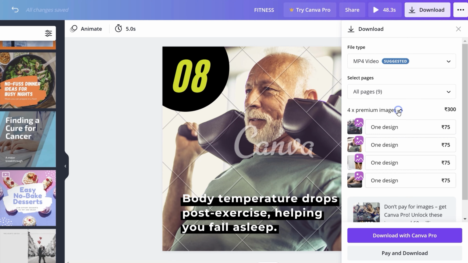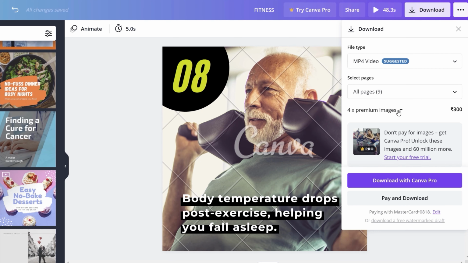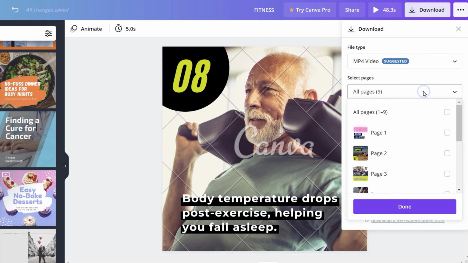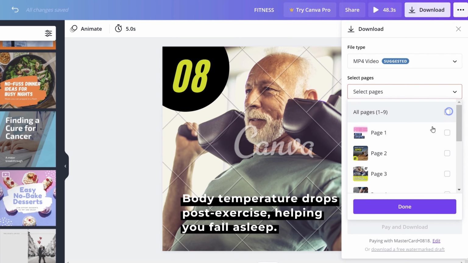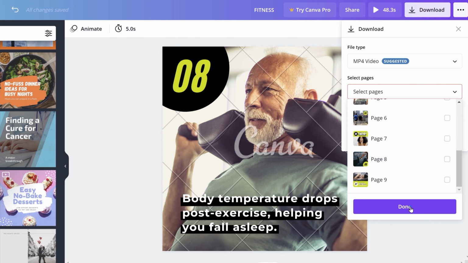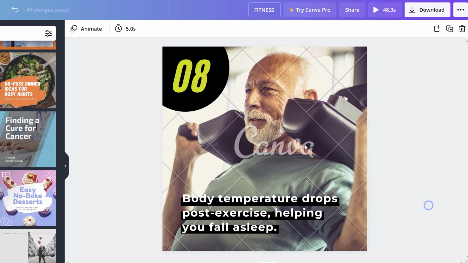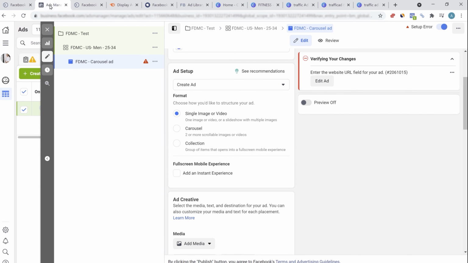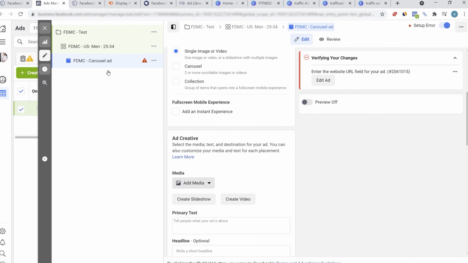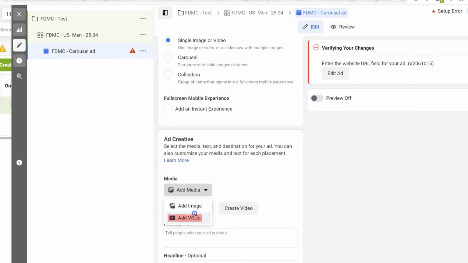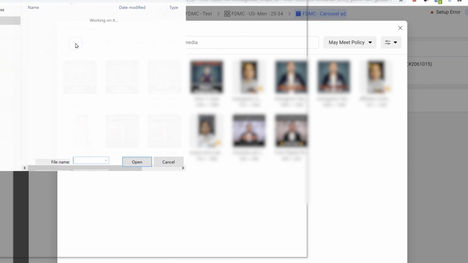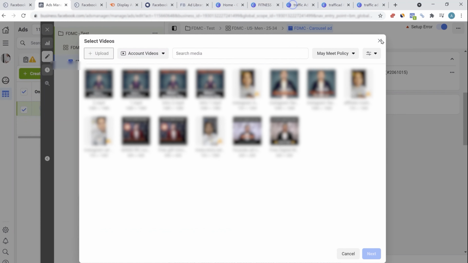Currently, this ad has 4 different premium images and you have to pay the price or you can start your free trial. You can select whether you want all the different pages or only specific pages to be downloaded, and once it's done, you can download. Once the ad is downloaded, you can go to your ad manager, single image or video, click on add media, click on add video, click on upload, and you can upload the video file or the image file, whatever you have created.